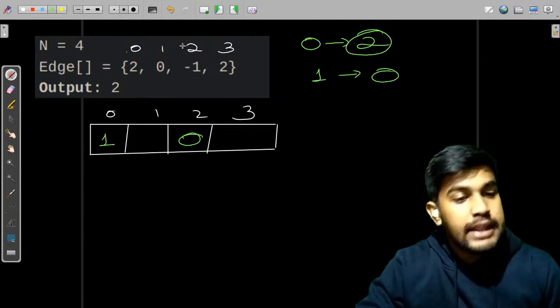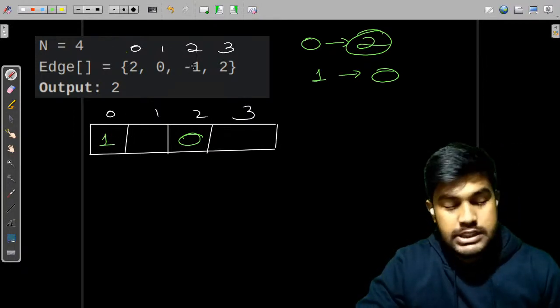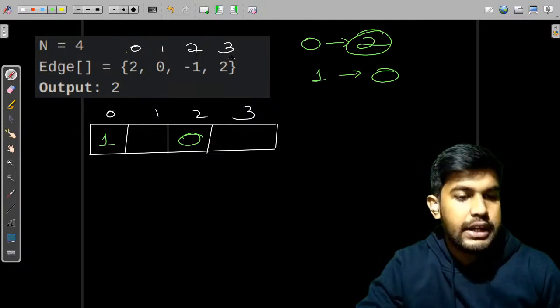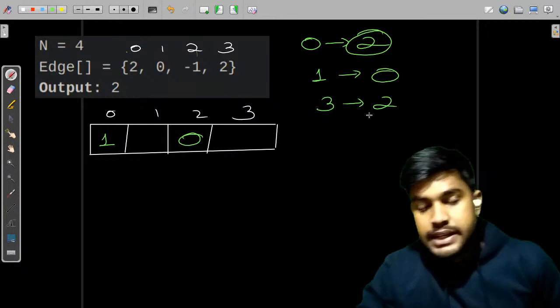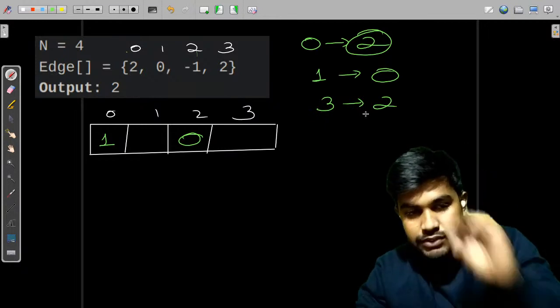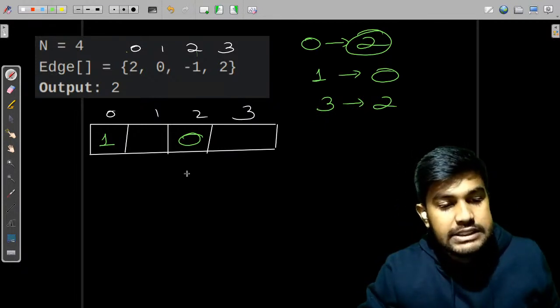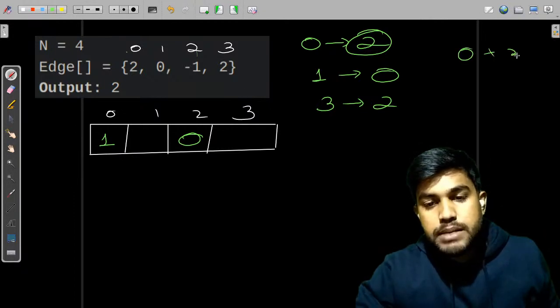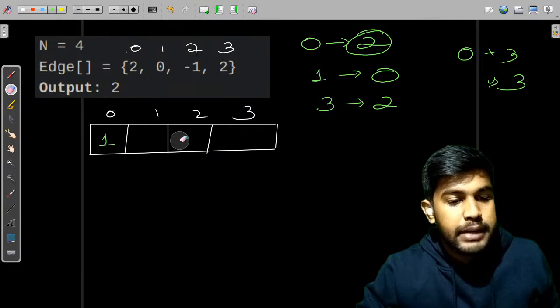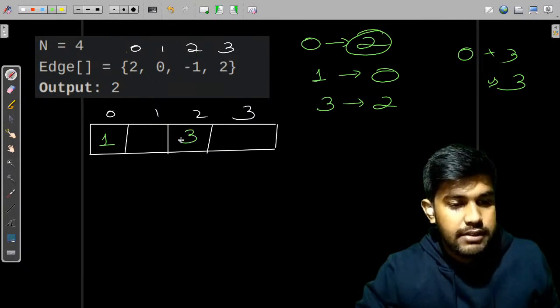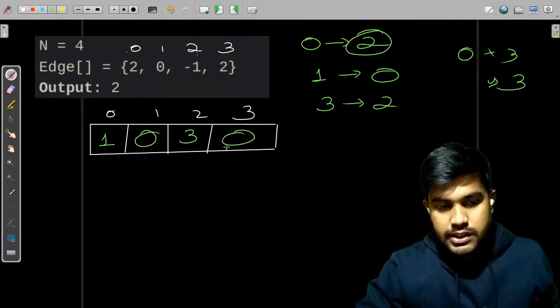Then there is no edge here because it is minus 1, so we would ignore that. Then we again have an edge from 3 to 2, so that means 2 has an incoming edge of 3. So we would add 0 plus 3, which is equal to 3. Now this 0 would be updated with 3 itself and everyone else is 0.